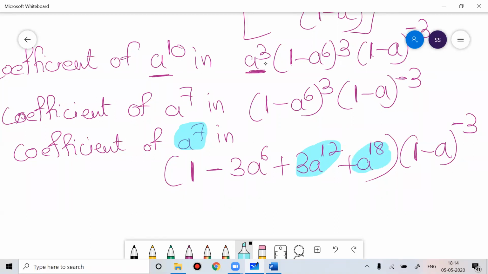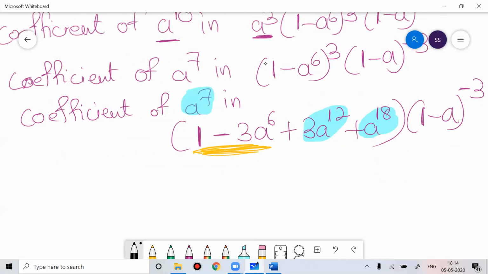So they are much bigger than a to the power 7. So ultimately they are insignificant for you. So what is significant for you? Only this. What is significant for you is only this. So you just focus on this. So I can write this same problem as coefficient of